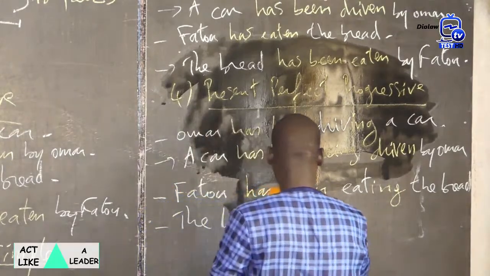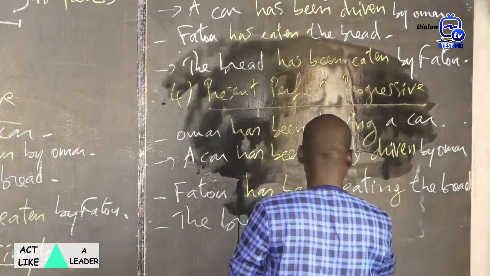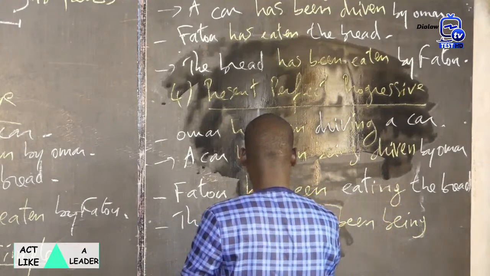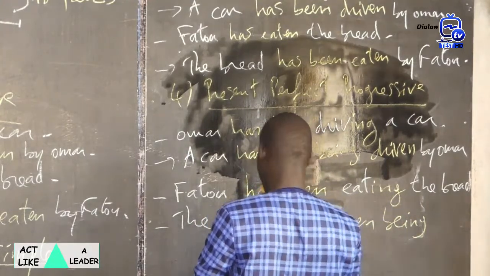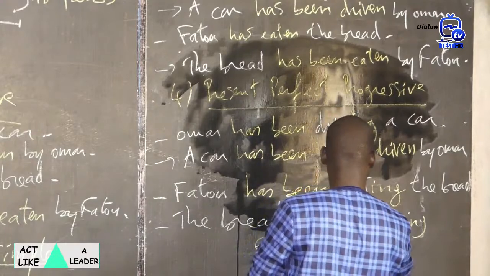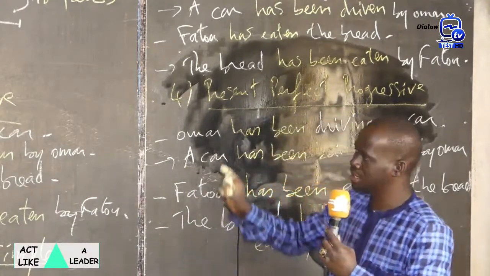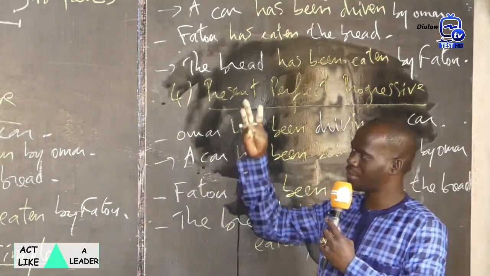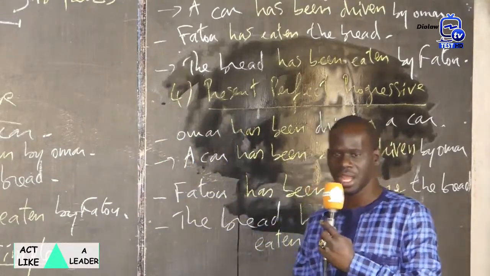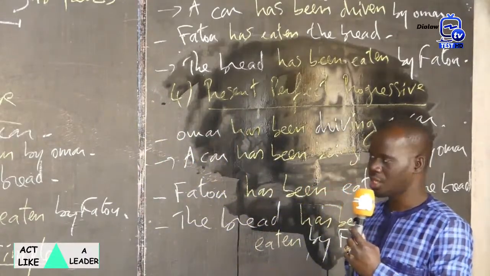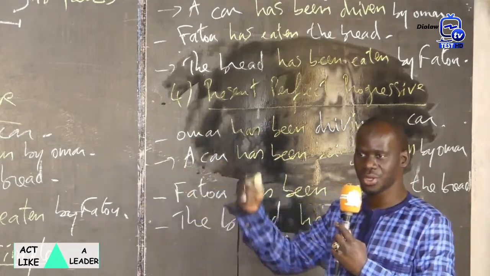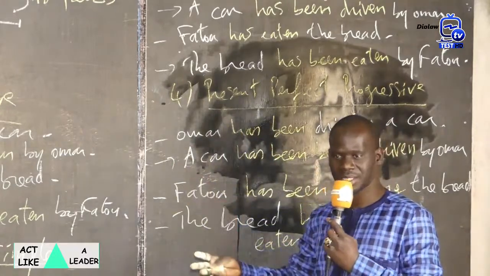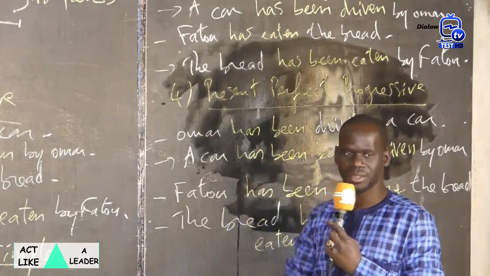The bread has been being eaten by Fatu. Okay? So we have the passive voice for all the 4 tenses of the present: present simple, present progressive, present perfect simple, present perfect progressive. Okay? You are going to copy this, and after we are going to transform these sentences into the 4 tenses of the past and the 4 tenses of the future, the 2 tenses of the conditional.